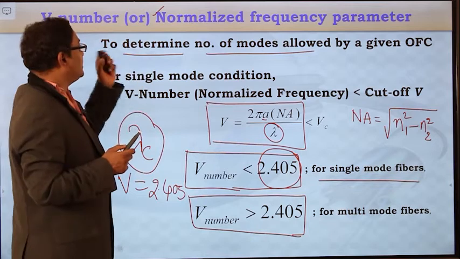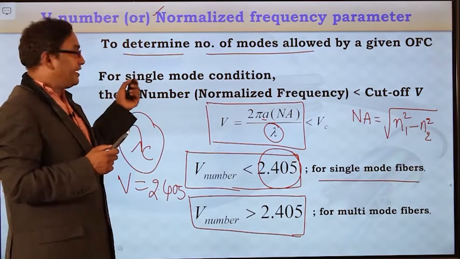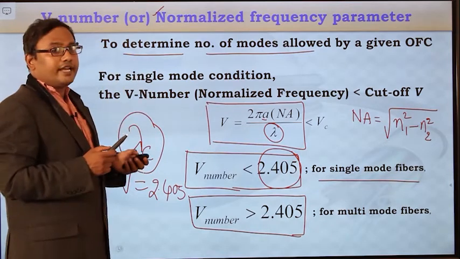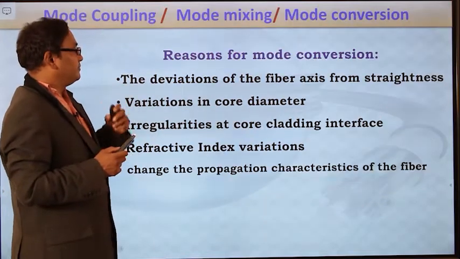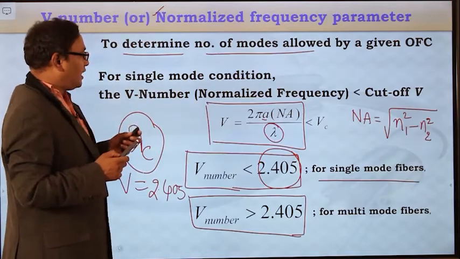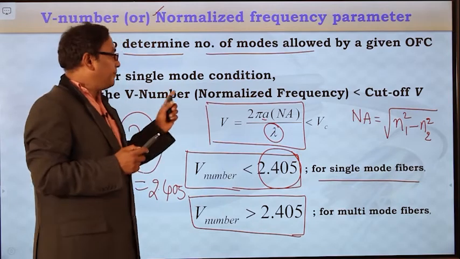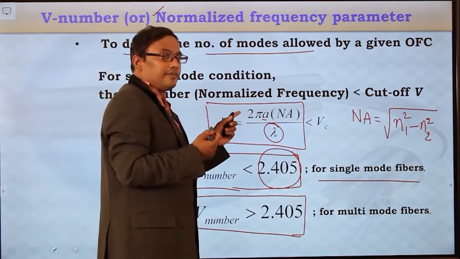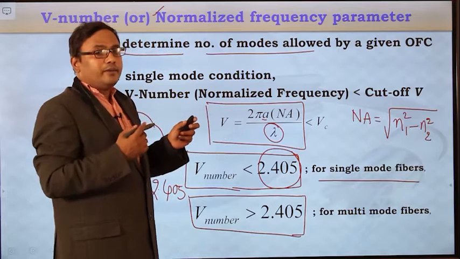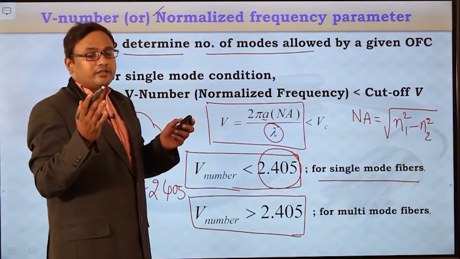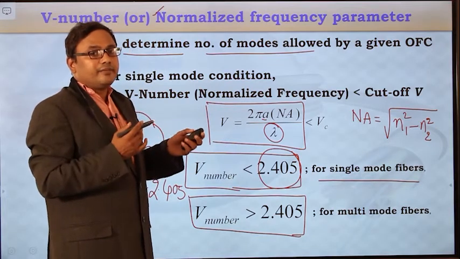So this is the factor which will define the number of modes allowed by a multimode fiber. And already we learnt the number of modes allowed by a step index fiber is V number square by 2. The maximum number of modes allowed by a multimode graded index fiber is V number square by 4.